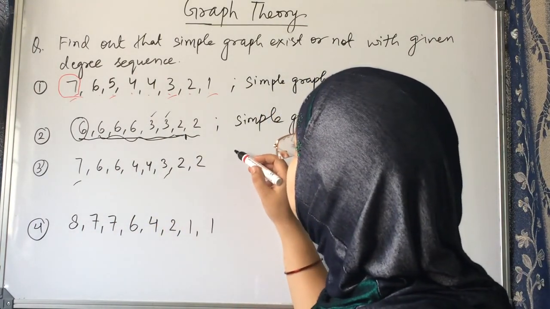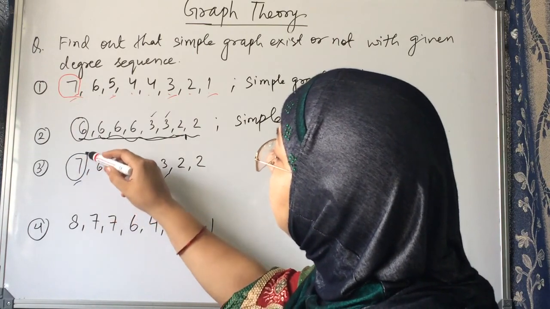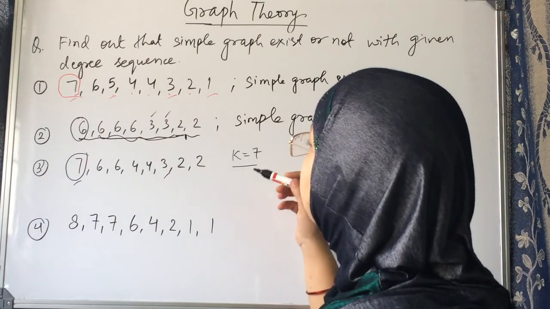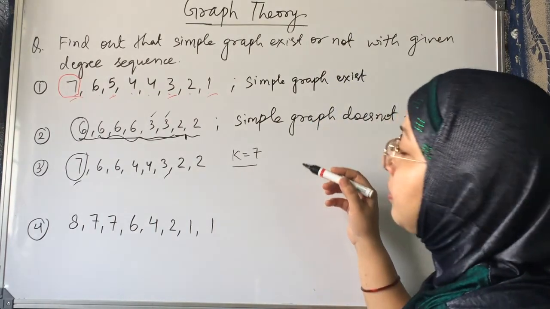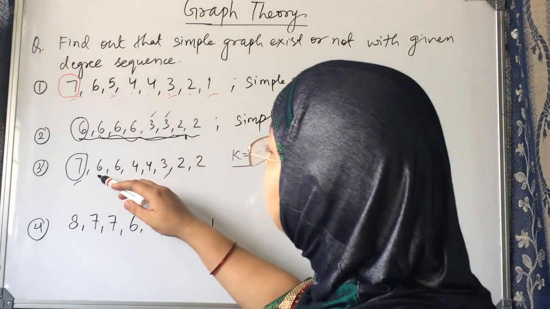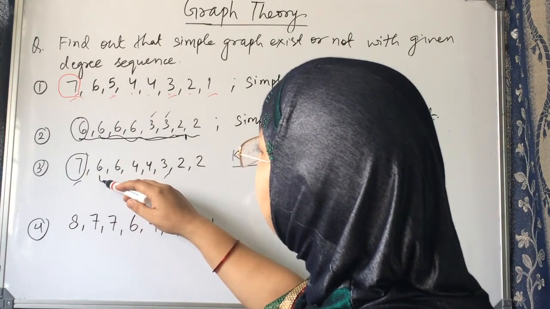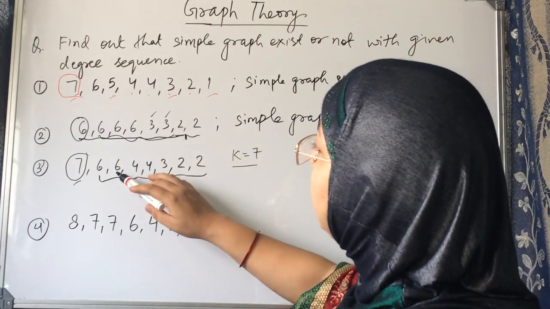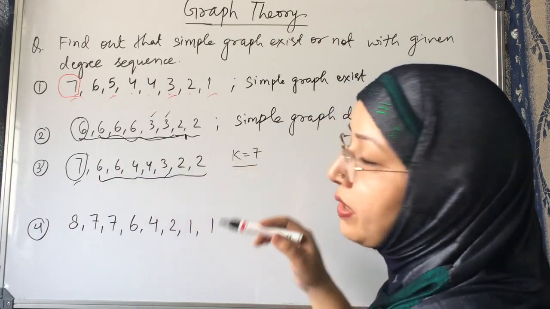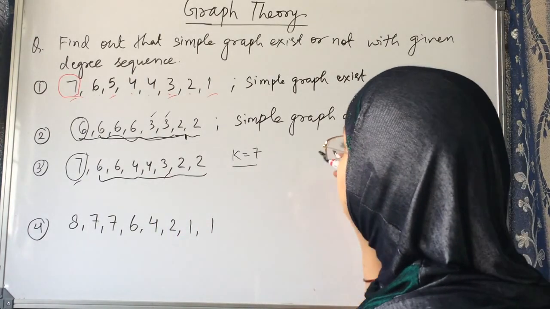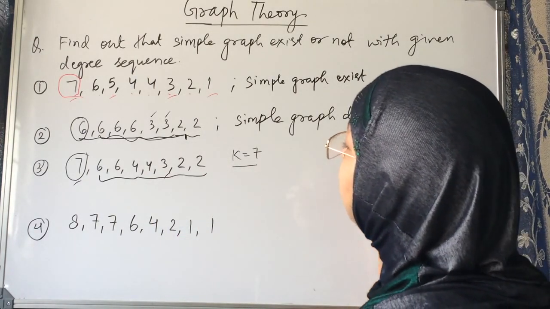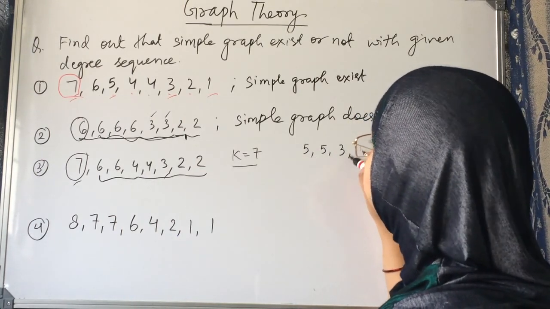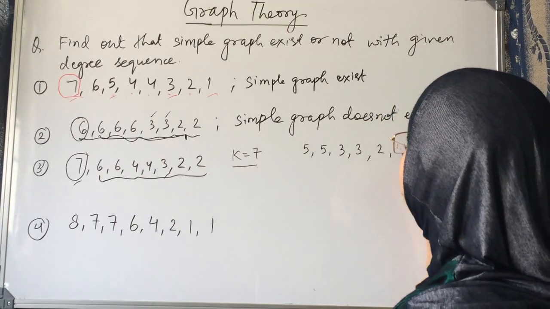Now what we have to do? Remove the highest degree and say it is k. Now in the next step, subtract 1 from the remaining next 7 entries. 1, 2, 3, 4, 5, 6, 7. 7 entries are there. So we have to subtract 1 from the next 7 entries. So it will become 5, 5, 3, 3, 2, 1, 1.